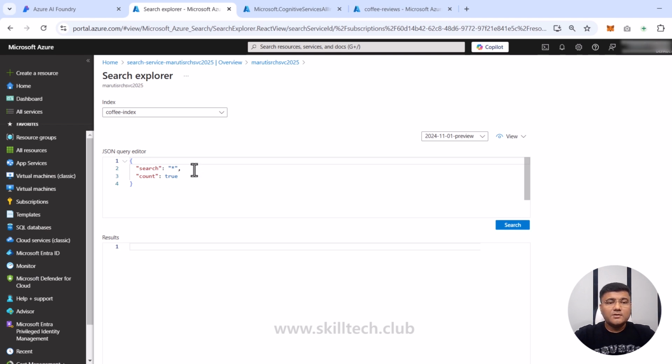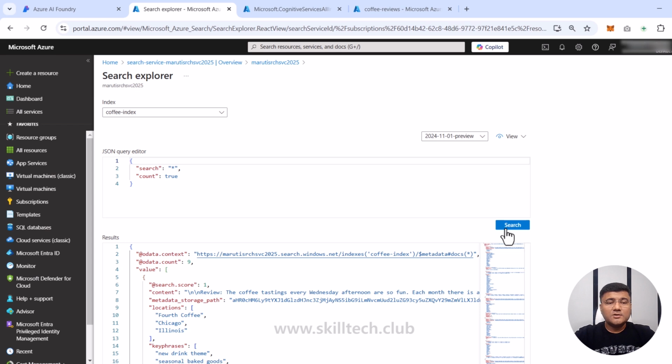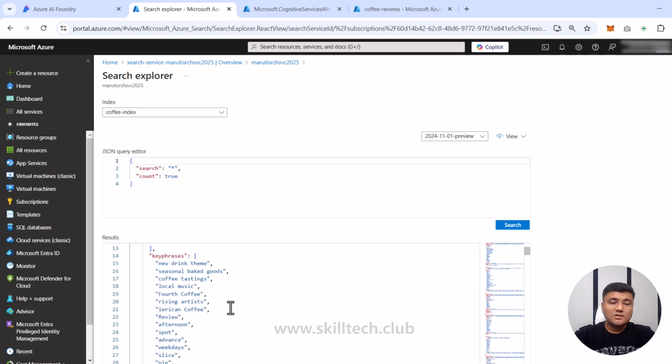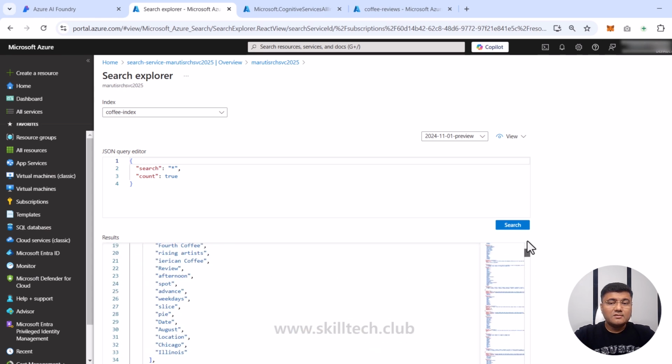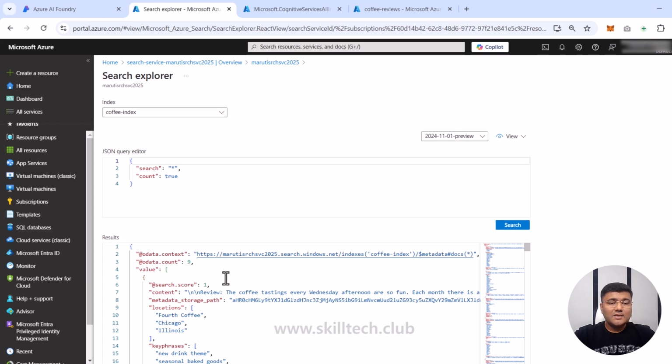Let's say right now the default search is showing star, count equals true. So I want to search the whole content which is available there. If I click on search, it's showing me that we got some data in the form of OData. For your information, OData is an open data protocol, and using that, this data is searched. We have a lengthy JSON document which is maybe a few hundred lines, and it's showing me that the data results are coming. We have total count of the documents, which is 9. So it means that all 9 documents are successfully indexed.